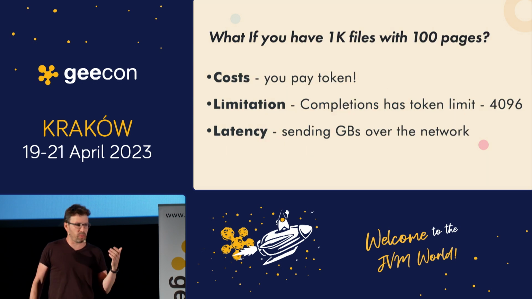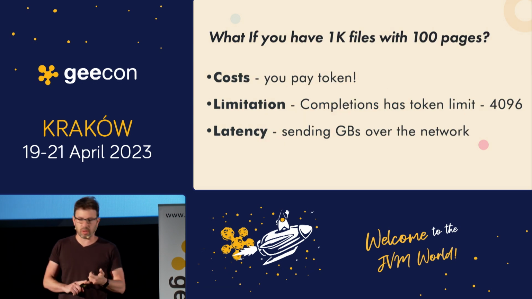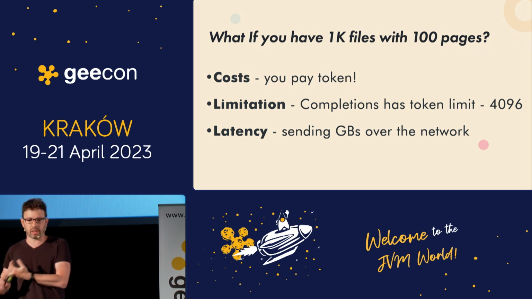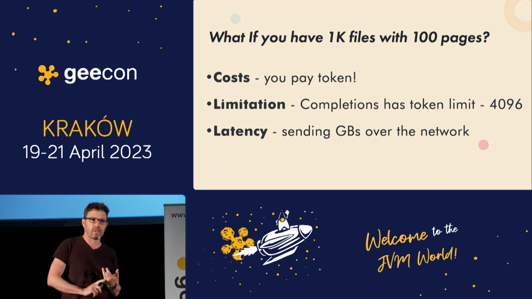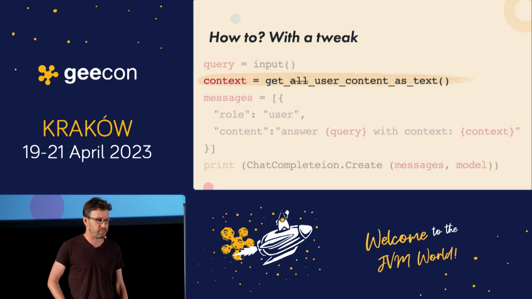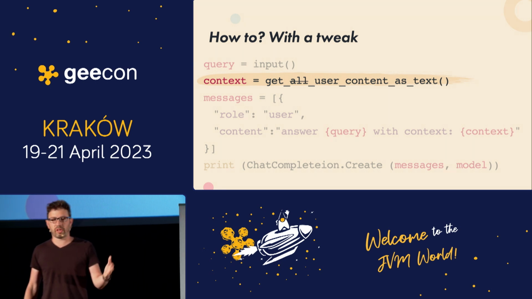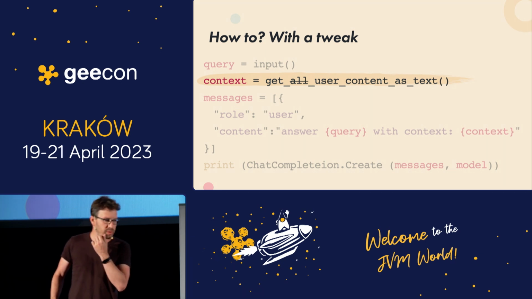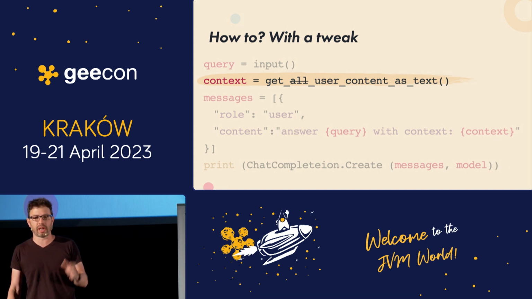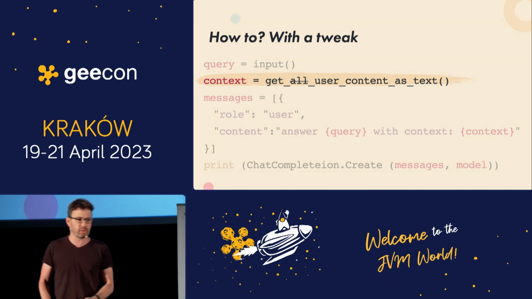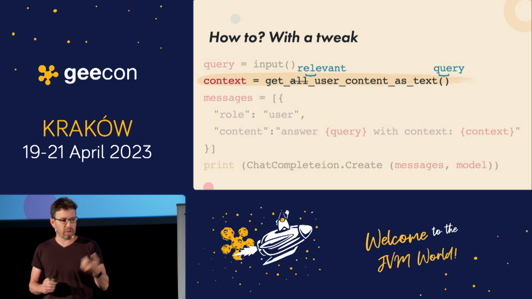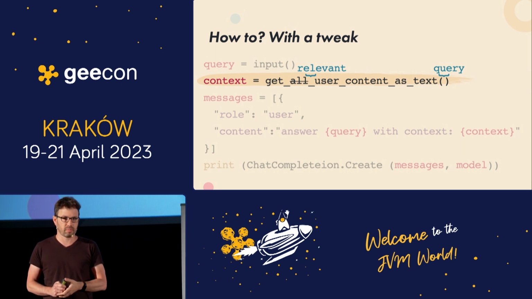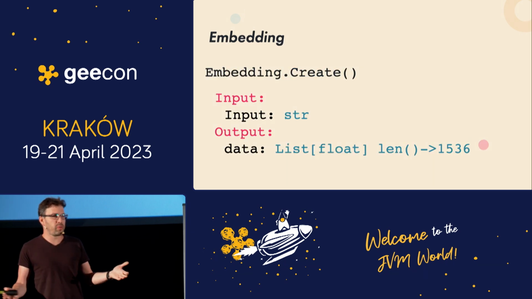So now we understand what tokens are, so again: our solution will be very costly. It has a limitation of 4,096 tokens, and latency. So we need to find a better solution, right? So what's a better solution? The solution itself looks pretty good. We need to change one thing in our code. Instead of getting all the user context as text, everything that's inside this folder, we only need to get the relevant content for a given query. So how do we do that?